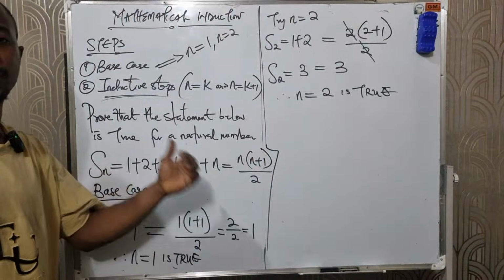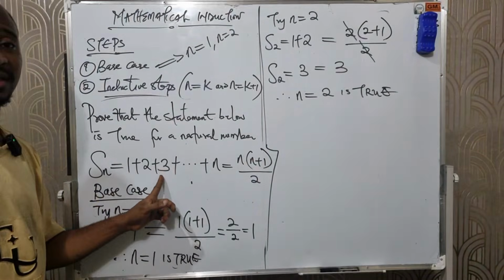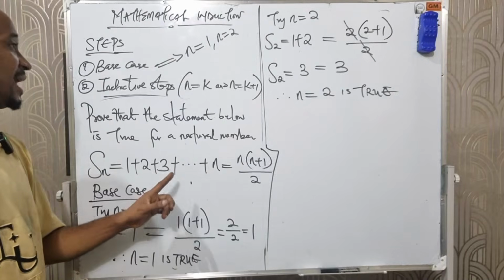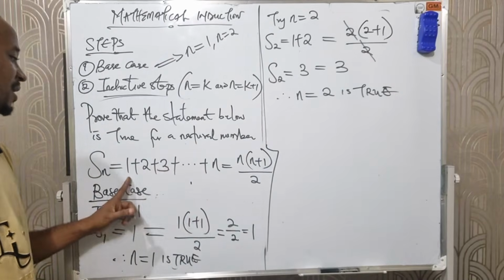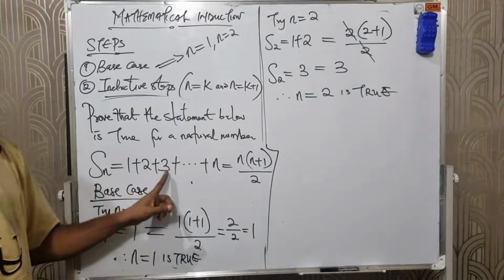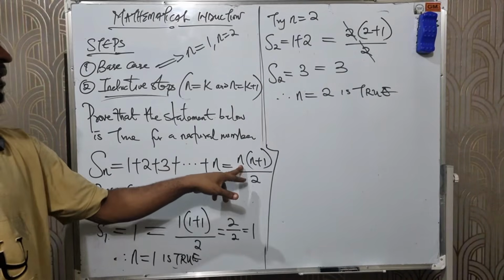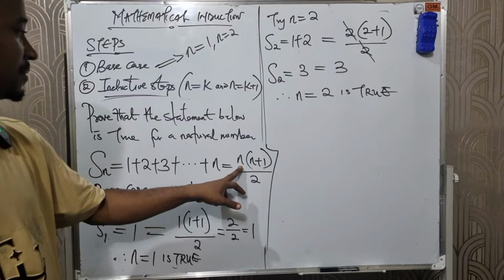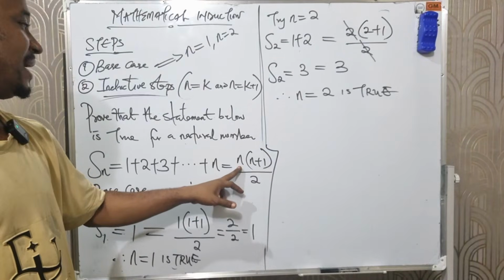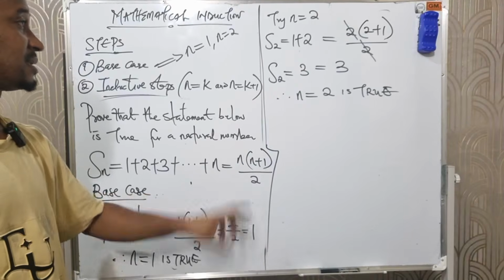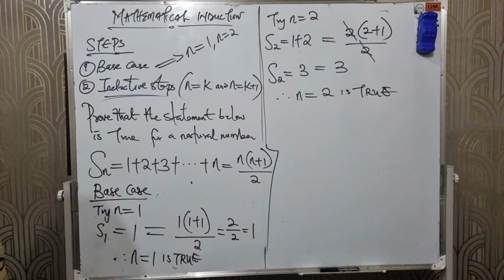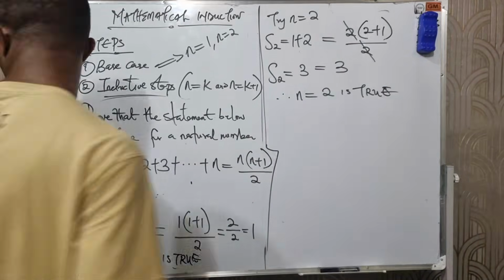I can continue with n equals 3, the same thing. For n equals 3, that means I'll use S3. I will sum up 1 plus 2 plus 3. Then on this side, I will replace my n with 3, right? With 3. Okay, now let's proceed further.